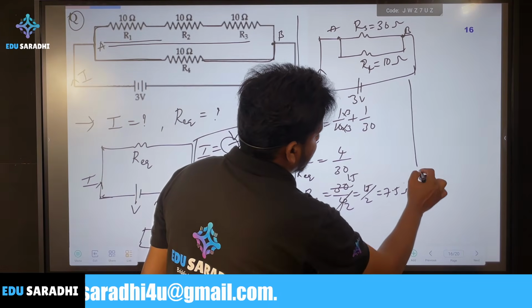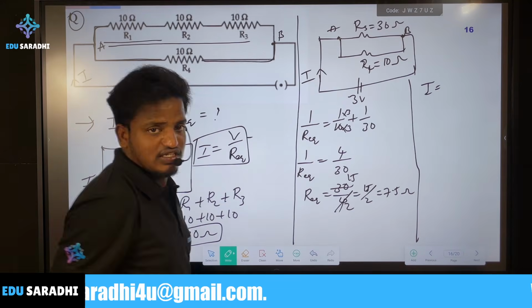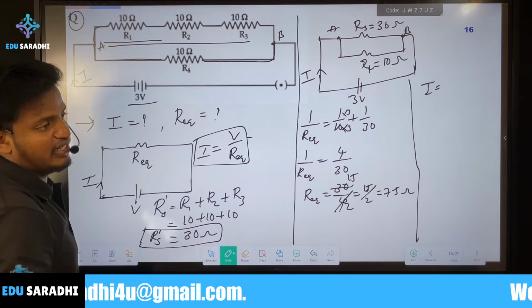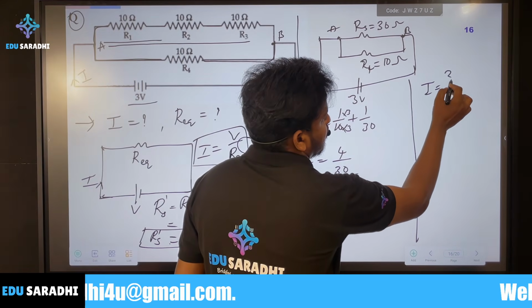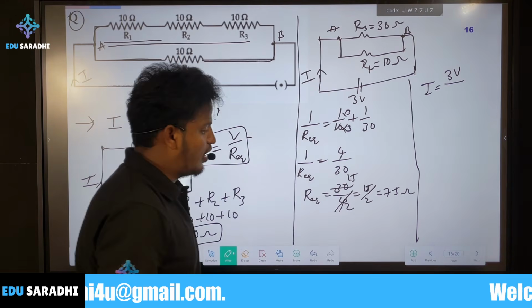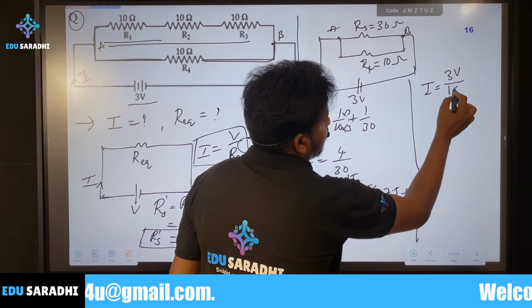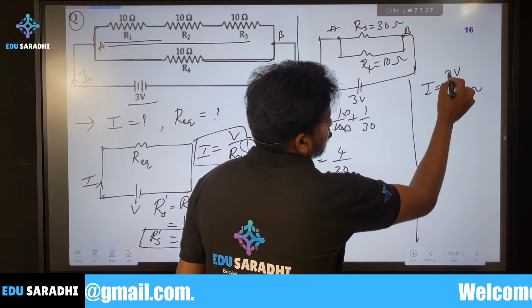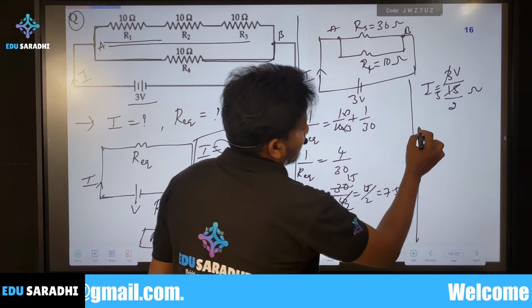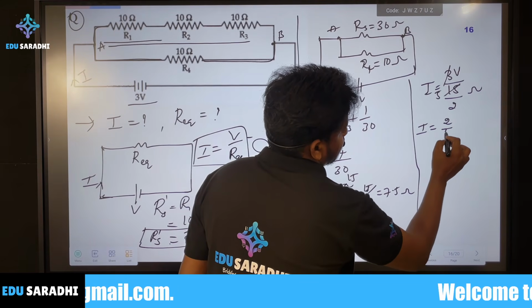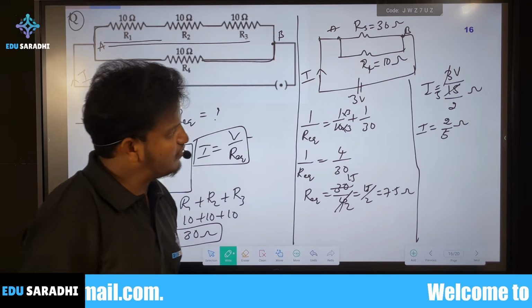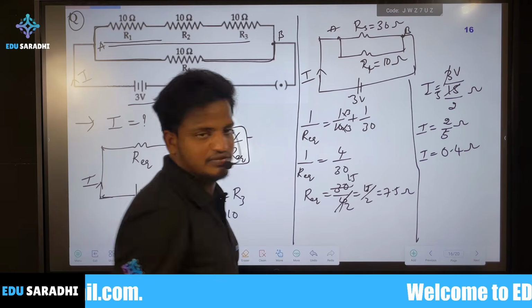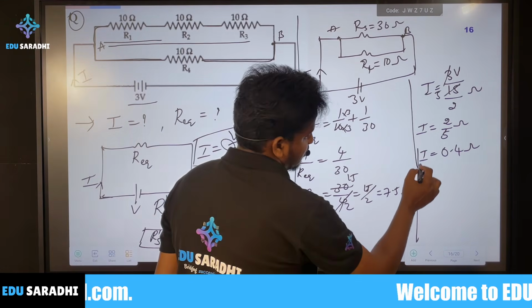Now we need to find what is the I. I is equal to V by R equivalent. V is how much? They have given 3 volt. So 3 volt by R equivalent, which is 15 by 2. Directly we can write, 3 times 2 by 15, and cancel. 3 into 5 is 15. So I is equal to 2 by 5. The final answer is 0.4. This is the current passing through it.